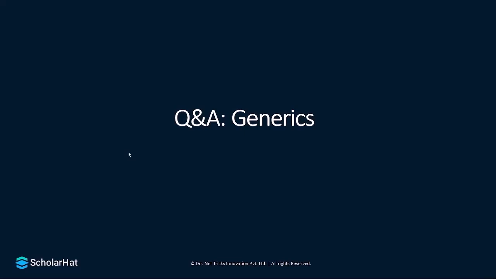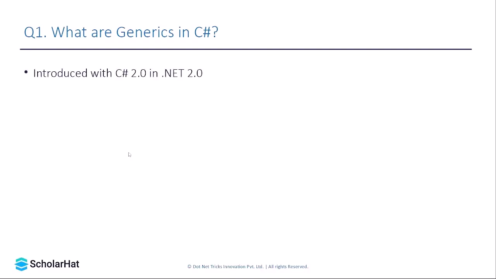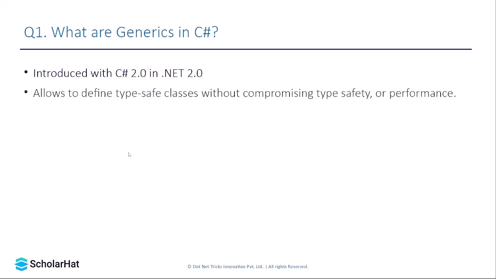Our next topic is generics. So what do you mean by generic in C#? Generic was introduced in C# 2.0 and in .NET 2.0. It allows us to define type-safe classes without compromising type safety or performance. So what do you mean by type-safe classes? This can be asked in an interview.